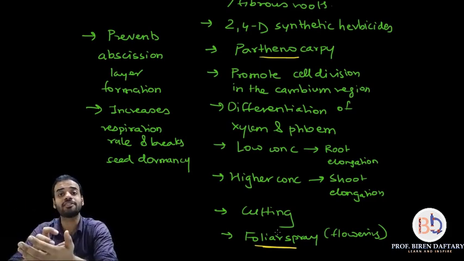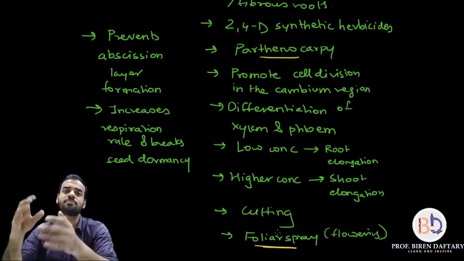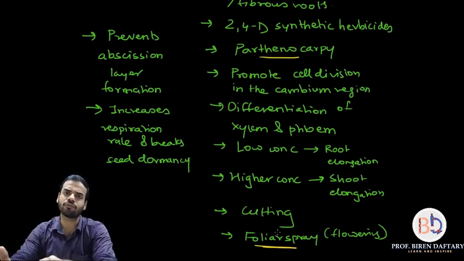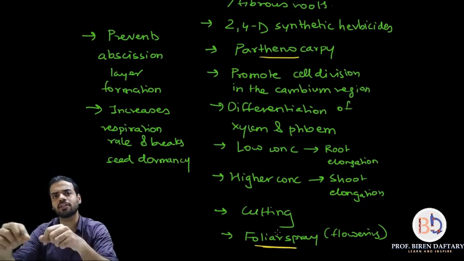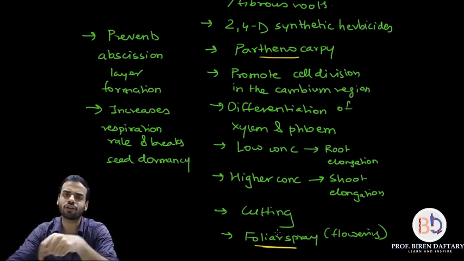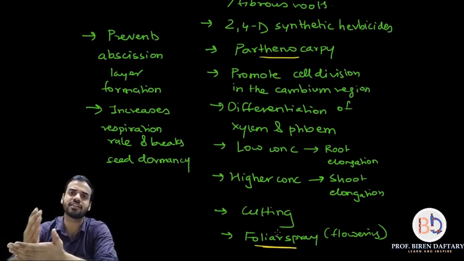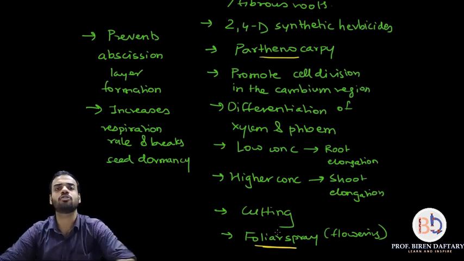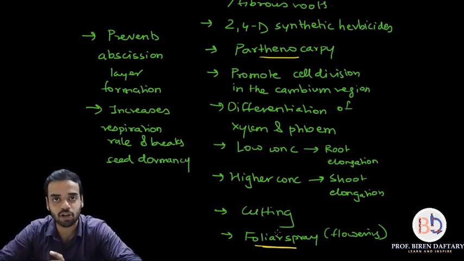What is the meaning of abscission layer? It is a layer which becomes weak and falls off. Even the flowers, you must have noticed, after they become weak they fall off, and the leaves fall off. That is all because of the abscission layer. It is also called senescence, or aging. So that is delayed by auxins.